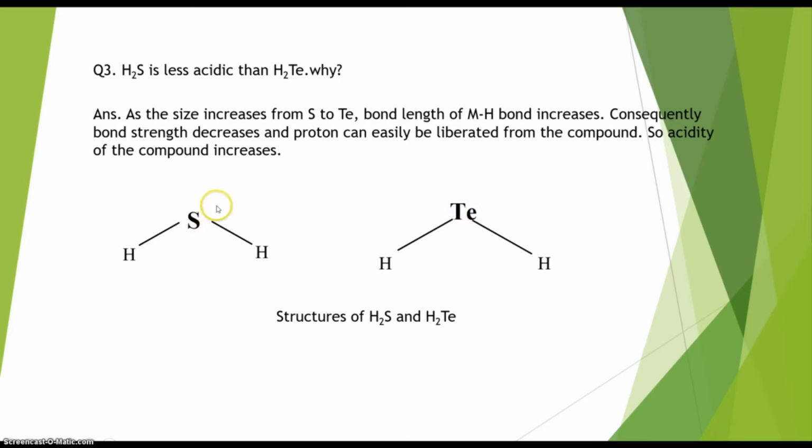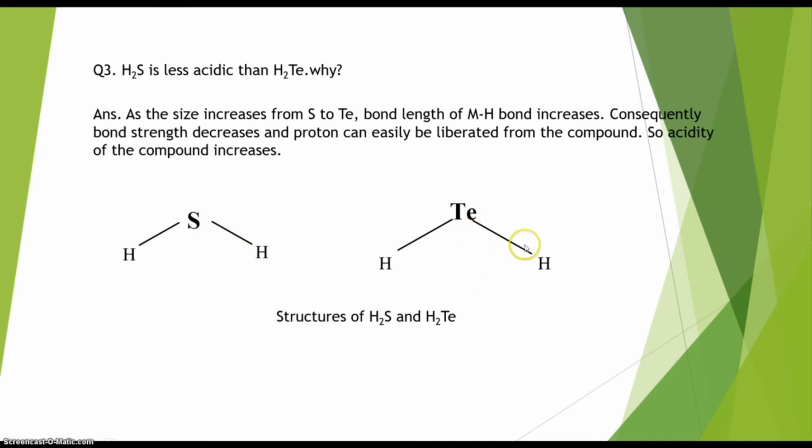Now as the size increases from sulfur to tellurium, the bond length of the MH bond, where M represents either the sulfur atom or the tellurium atom, increases. You can see that the bond length is increasing from this compound to that compound. The tellurium hydrogen bond is a longer bond than the SH bond, right?